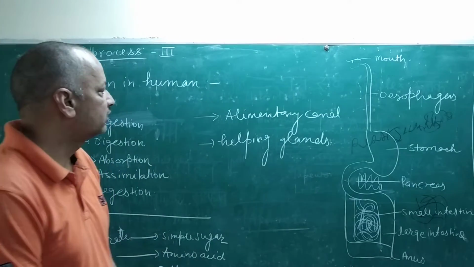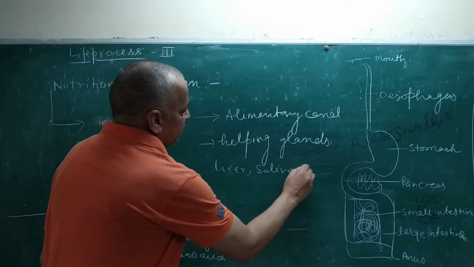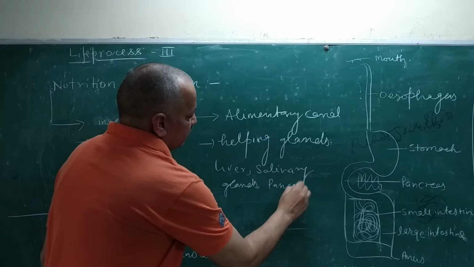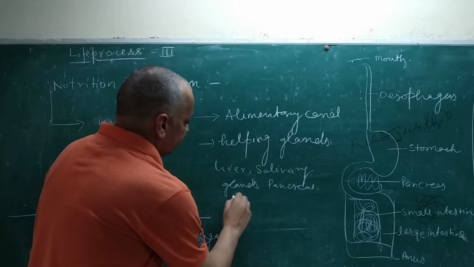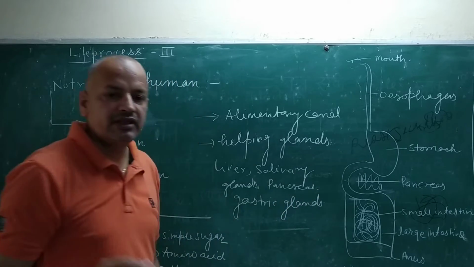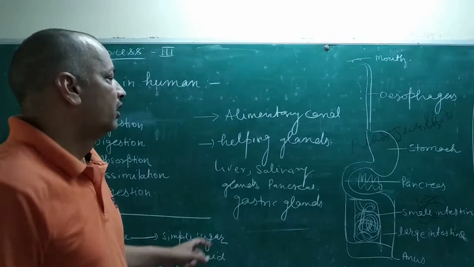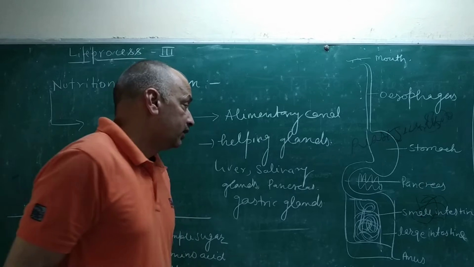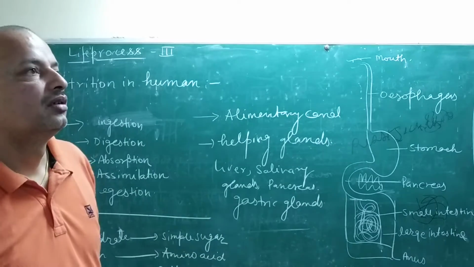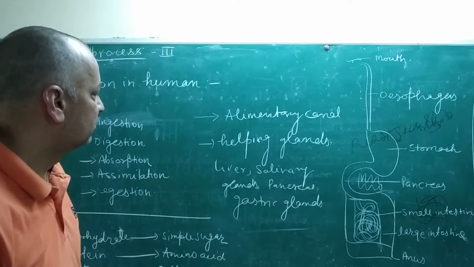And the helping glands, like liver, salivary glands, pancreas, and gastric glands, are specialized to help the process of nutrition in humans. The liver is the largest gland, and some amount of digestion is performed with the help of juices produced inside the liver.